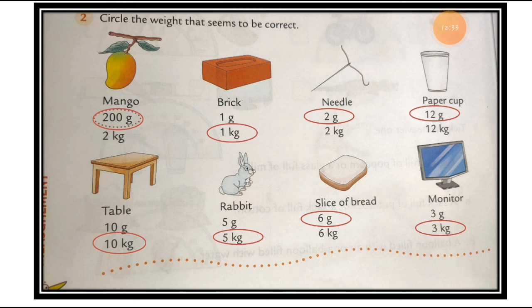This is the homework of today. We are going to do the next exercise in the next lecture. So please complete this exercise in the fair book.